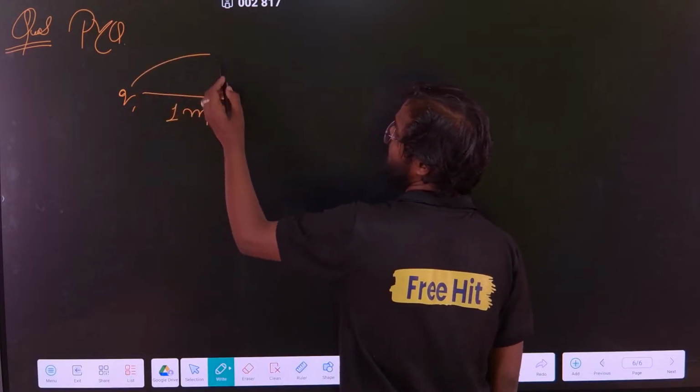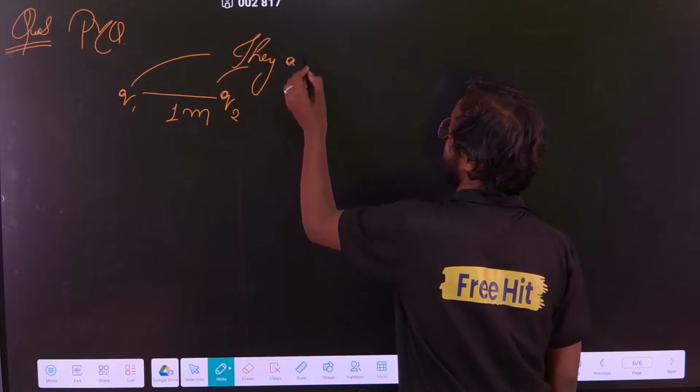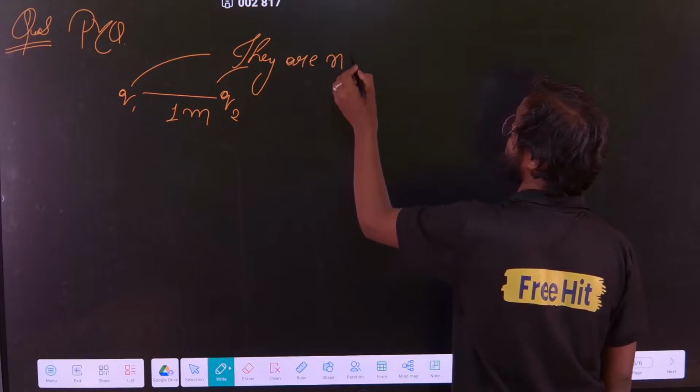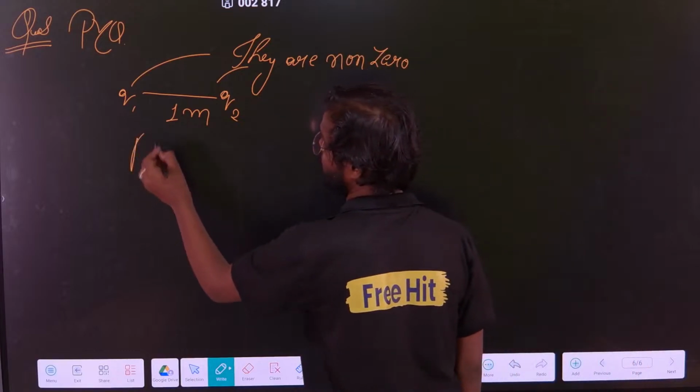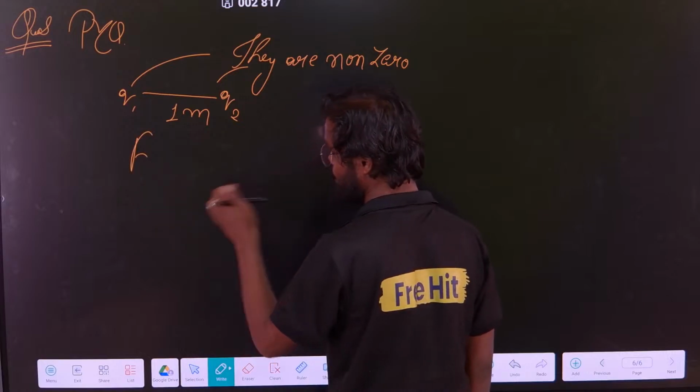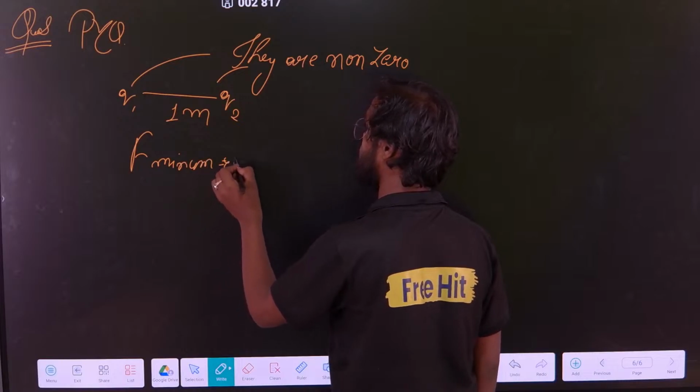And the charges are non-zero. You have to find F minimum, the minimum force.